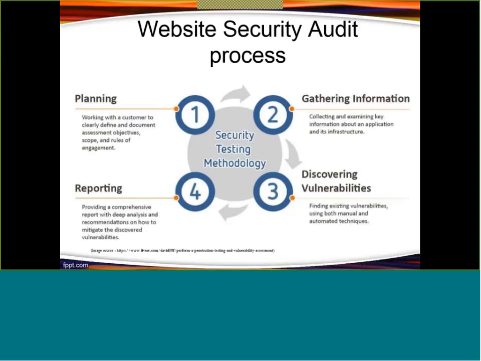There is an organization called CERT-In, the Computer Emergency Response Team, which I already told you about yesterday. CERT is responsible for empaneling these security auditors.